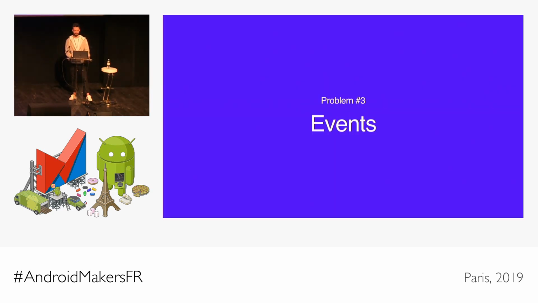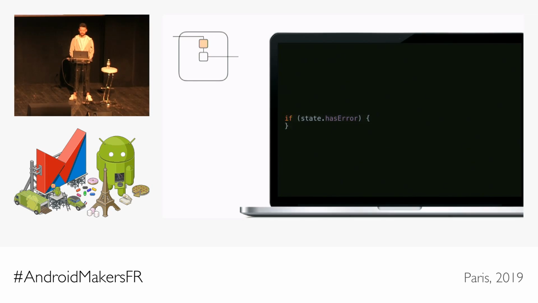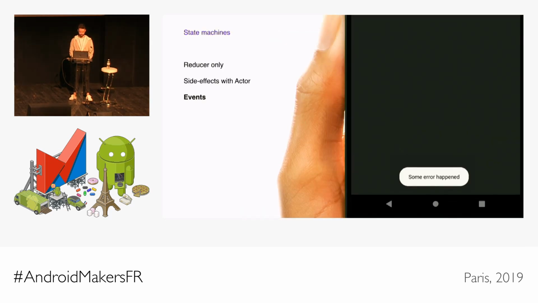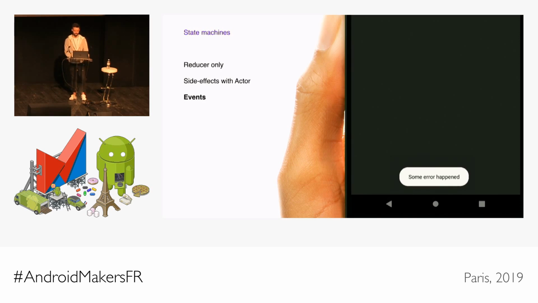Another important part is how we handle events that should be consumed only once when they happen. So coming back to this example, imagine that something actually failed, and we set the error flag in the state to true. And then somewhere we get this state, and if it has an error, then we want to show a toast based on this. So we show the toast. And then we leave the app, the activity gets destroyed. After some time we come back to it, and guess what? We see the toast appearing again.